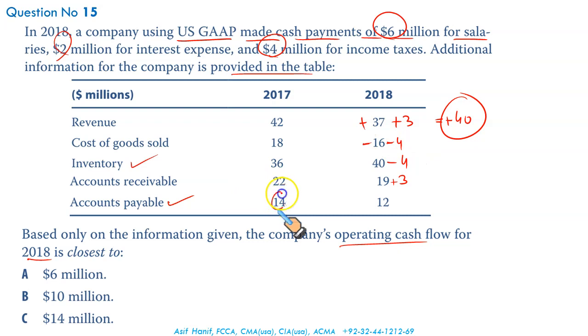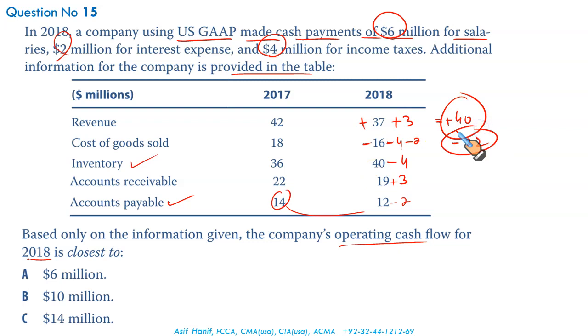Accounts payable. They were 14 million at the start, and now they are 12. They have fallen. Your mind should process this information. Accounts payable have fallen. We have paid them. 2 million deducted, negative. So negative 16, negative 4, and negative 2 is going to be negative 22. This is the amount paid to our suppliers.